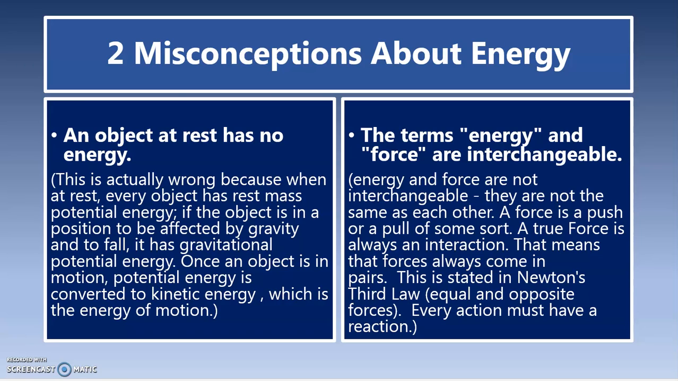Two misconceptions about energy. The first misconception: a lot of people like to believe that an object at rest has no energy. Well, that is just wrong, because when an object is at rest, every object has rest mass potential energy. If the object is in a position to be affected by gravity or falling, that is called gravitational potential energy. Once that object is in actual motion, the potential energy is converted into kinetic energy, which, as we all know, is the energy of motion.